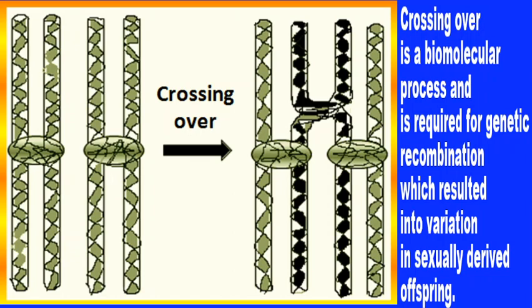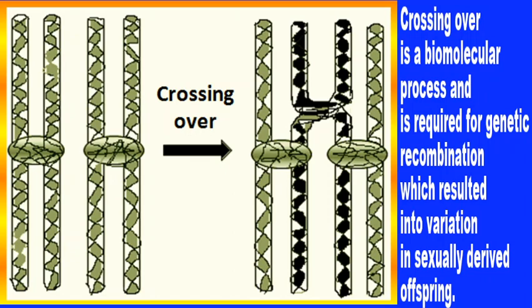chromosome, there is genetic recombination, a new combination or new arrangement of genes present on these chromosomes, which occurs by the process of crossing over, and this crossing over occurs in the Pachytene stage of meiotic cell division. This will be discussed in great detail in the cell biology part.